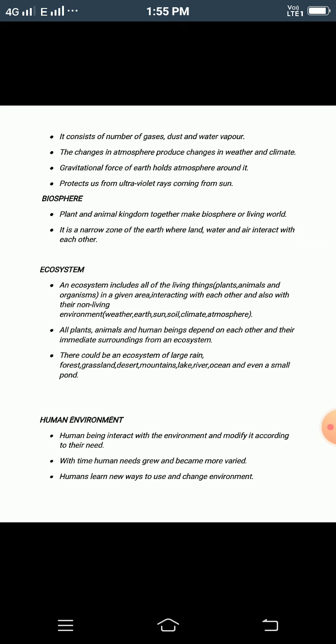So everywhere has a different ecosystem, creating an interaction between nature, plants and animals. There could be an ecosystem of a large rainforest, grassland, desert, mountains, lake, river, oceans and even a small pond.